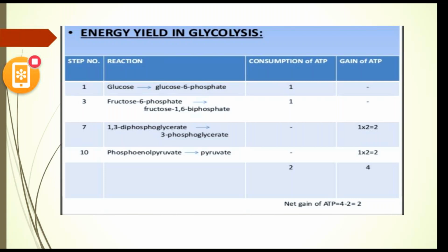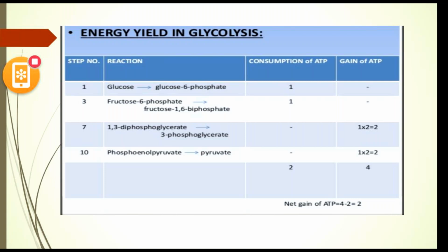Now we are gaining the energy of ATP. In step 7, 1,3-bisphosphoglycerate is converted to 3-phosphoglycerate. Here 2 molecules of ATP are produced, where ADP is converted to ATP. In step 10, dephosphorylation, phosphoenolpyruvate is converted to pyruvate. Here also we gained ATP molecules. The overall consumption of ATP molecules is 2, and the total gain of ATP molecules is 4.